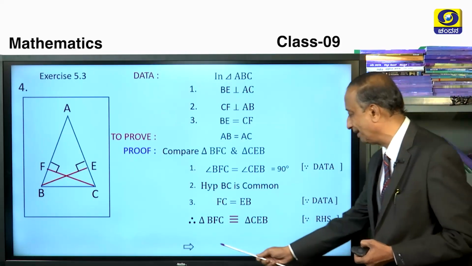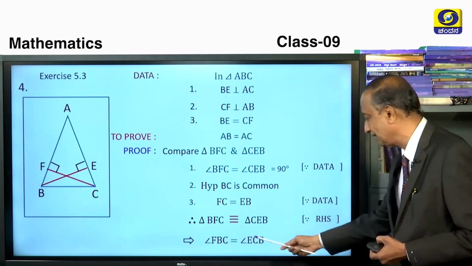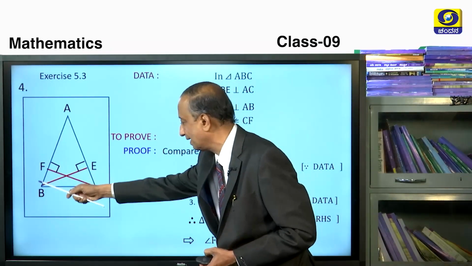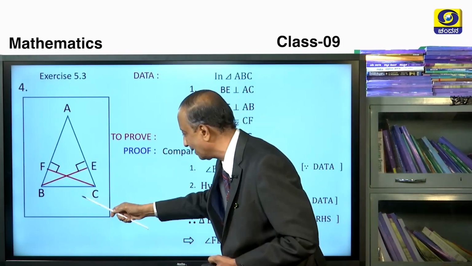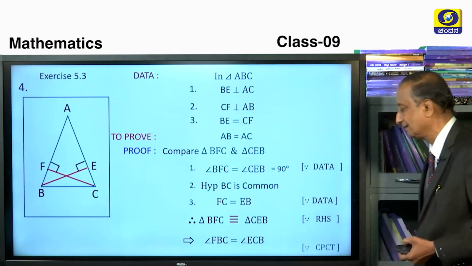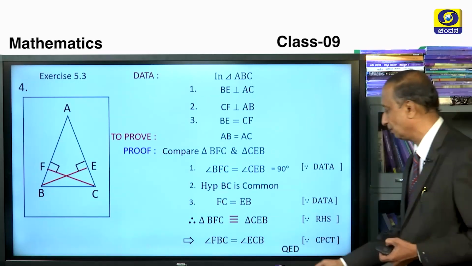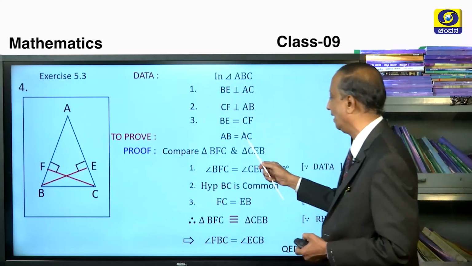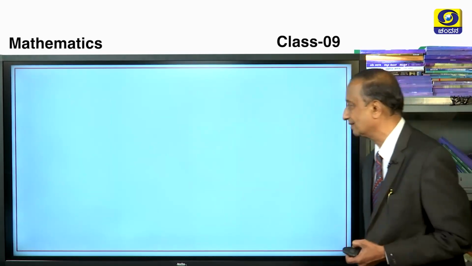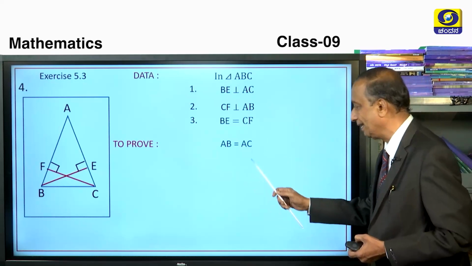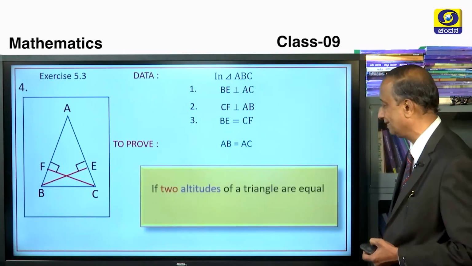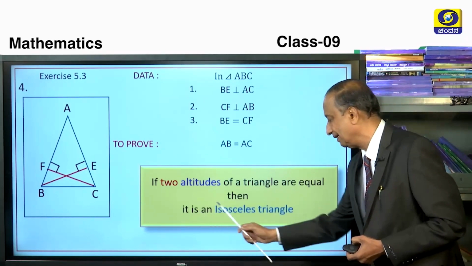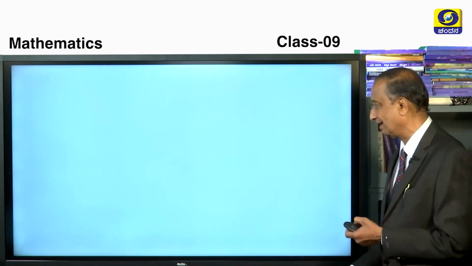When they are congruent, this implies that these two angles are equal. That is, this angle of this right triangle is equal to this angle of this right triangle. So, therefore, we prove this. So, when these two base angles are equal, AB and AC are equal, and hence it is an isosceles triangle. So, therefore, a statement can be made for this also like this. If two altitudes of a triangle are equal, then it is called an isosceles triangle only.